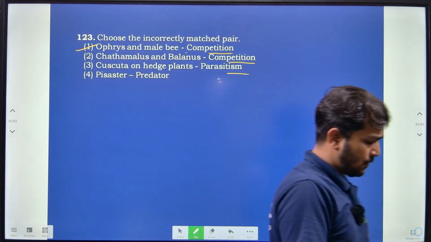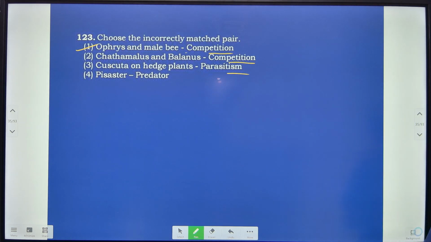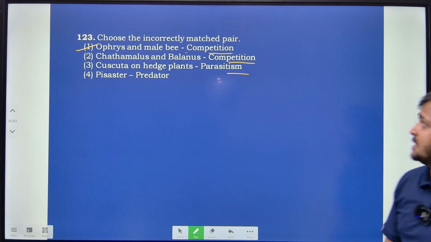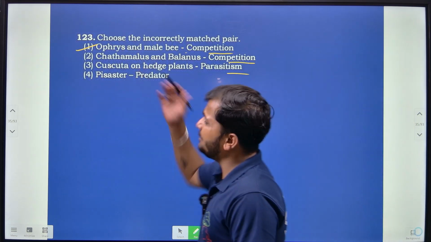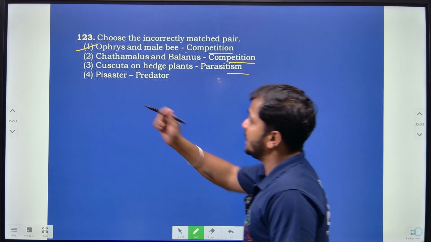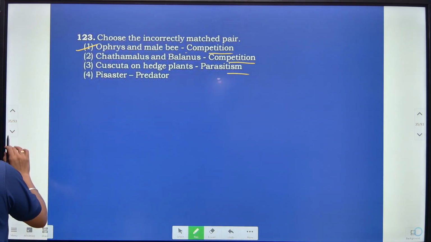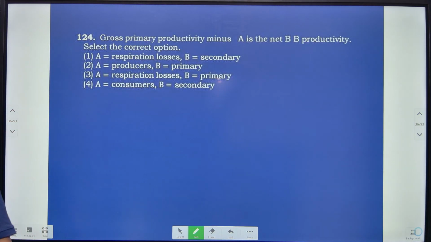Here, if you consider the Mediterranean orchid Ophrys, it employs sexual deceit to attract the male bees, and pollination is done by the species of these bees. So mainly mutualism is what we find here, not competition. So option 1 is the incorrectly matched pair according to the question. So option 1 is correct, right?